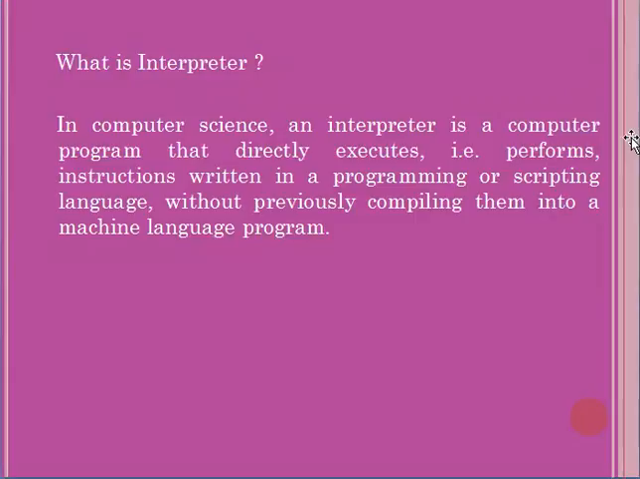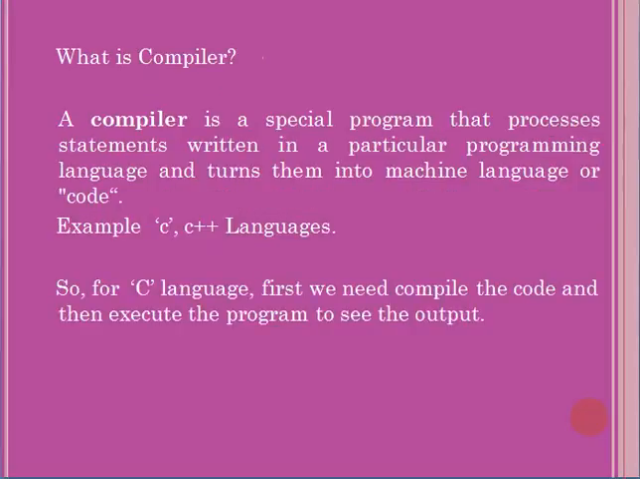The very first question asked is, what is an interpreter? In computer science, an interpreter is a computer program that directly executes, that is, performs instructions written in a programming or scripting language without previously compiling them into a machine language program. That means you have written a program using a language. If you want to see the output of the program, you need not compile it. You can directly execute it. That is called an interpreter.